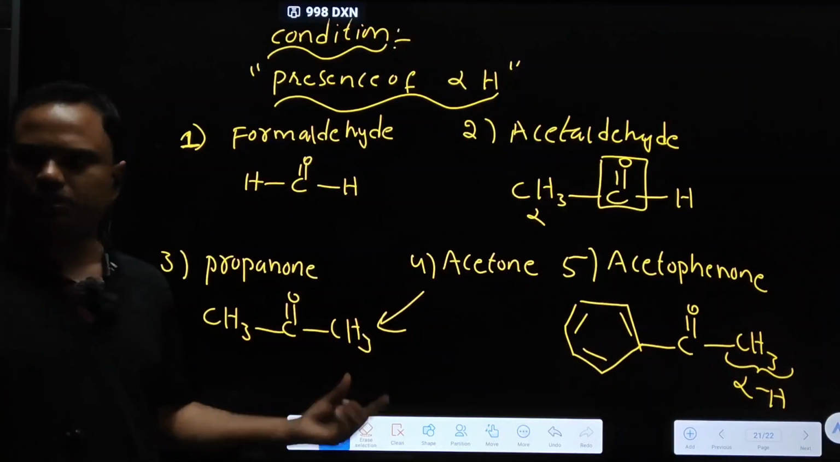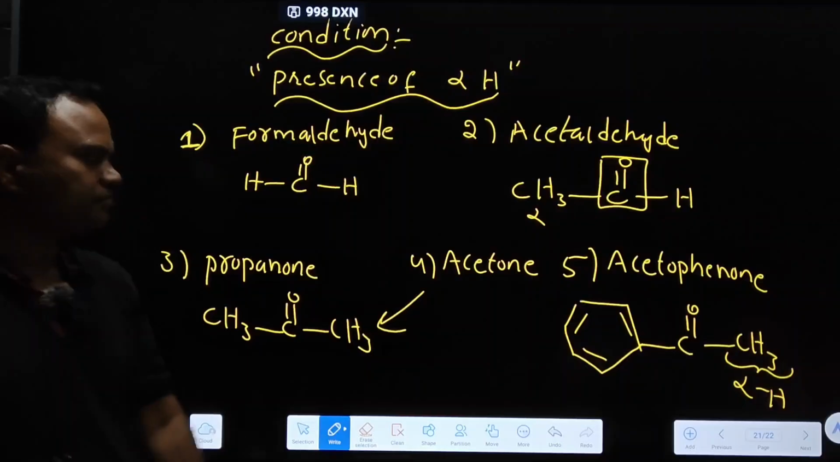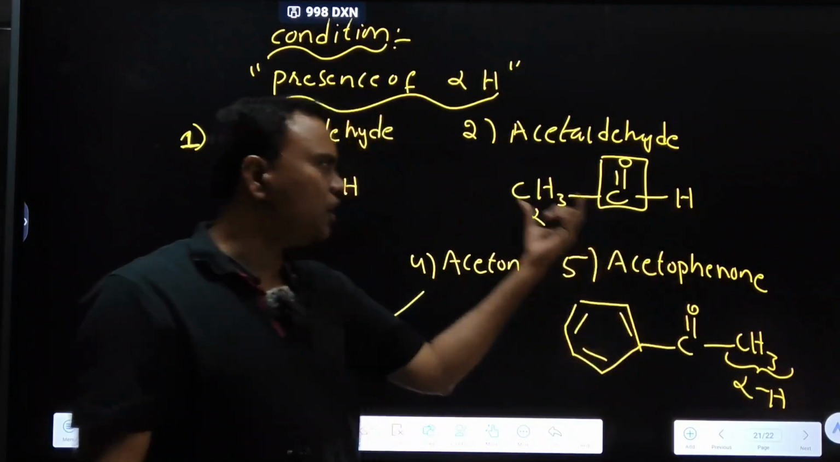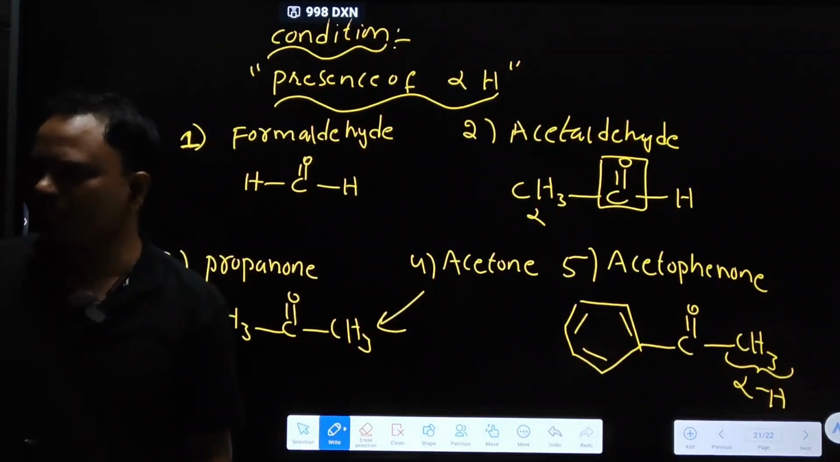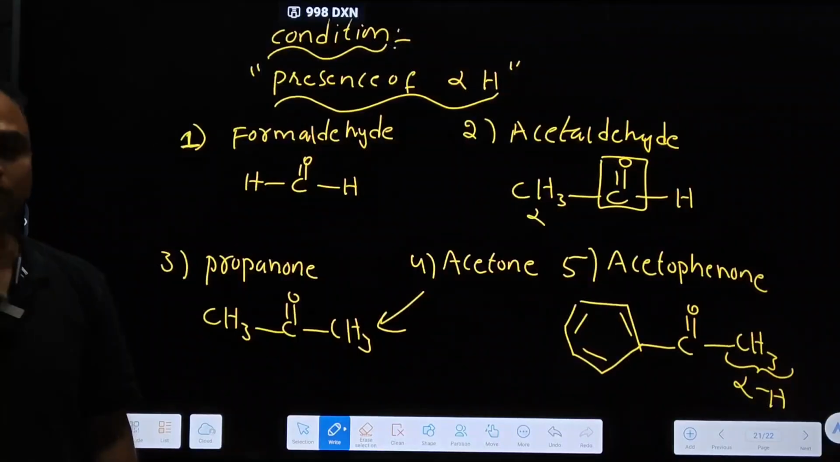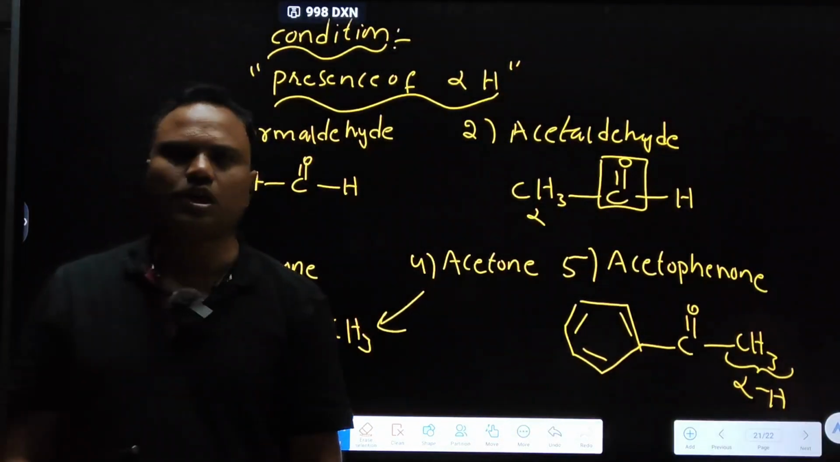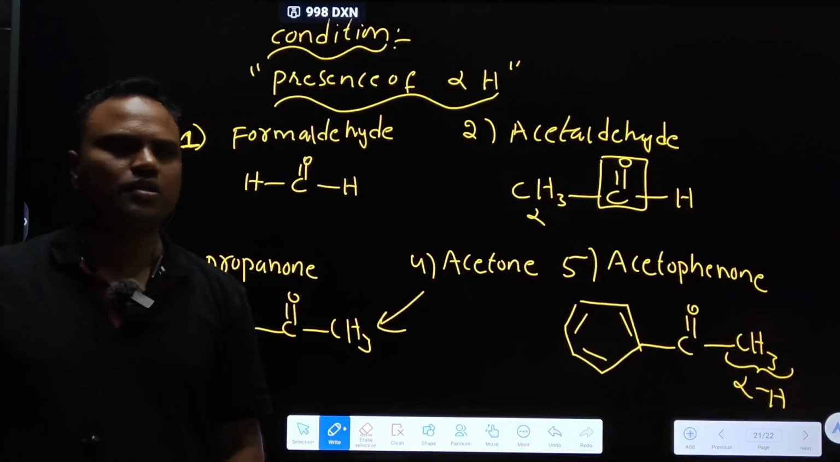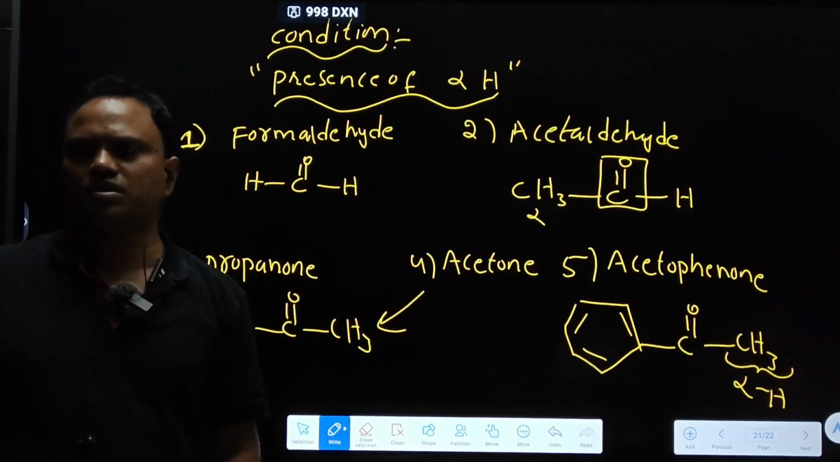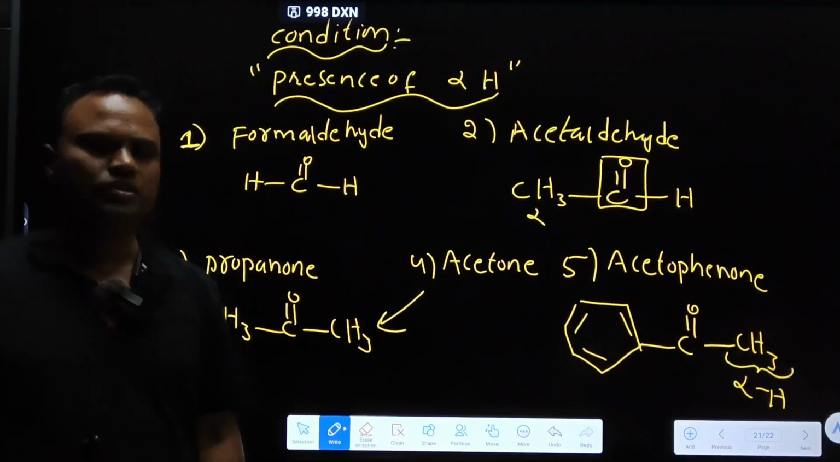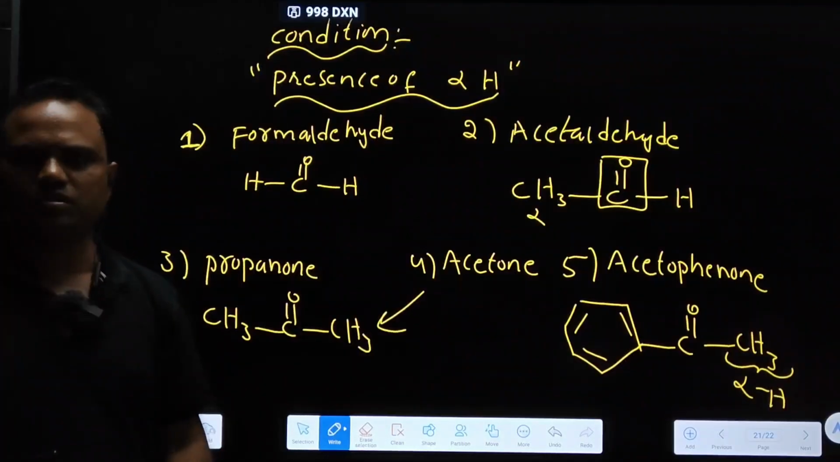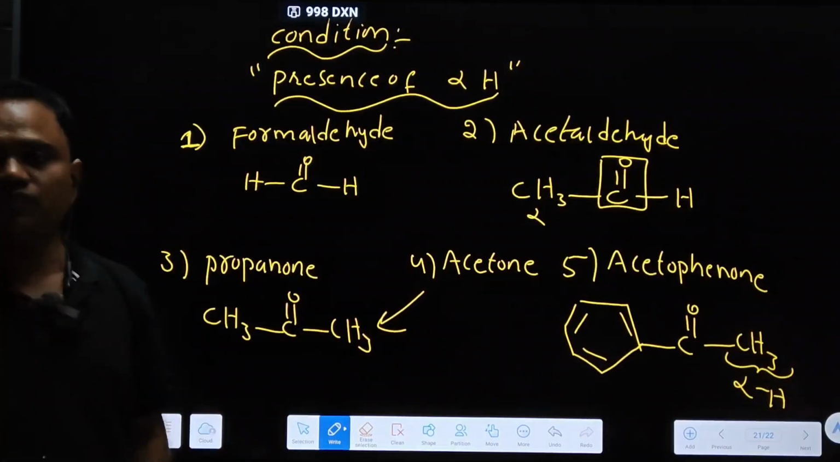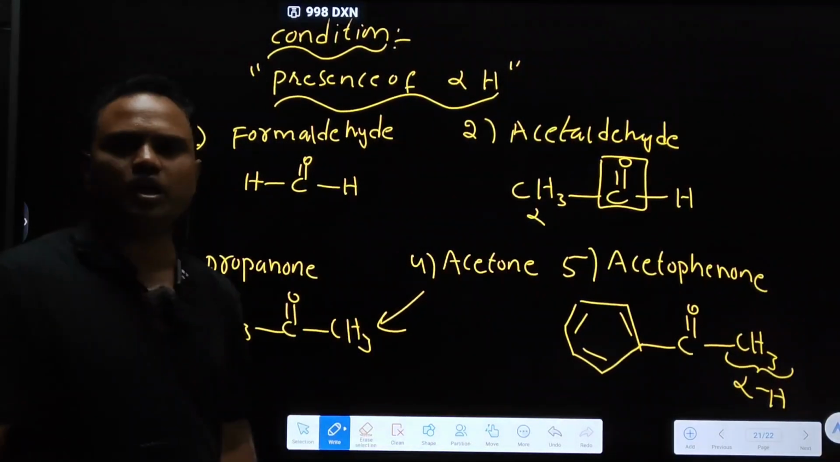Alpha methyl group. What is the importance of the presence of an alpha methyl group? Ketones with alpha methyl undergo one important type of reaction, that is the haloform test, the iodoform test. So it is important for the iodoform test also. The condition is that only alpha methyl ketones undergo the haloform test.